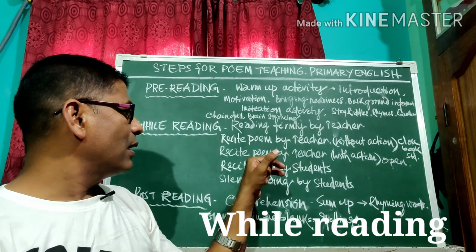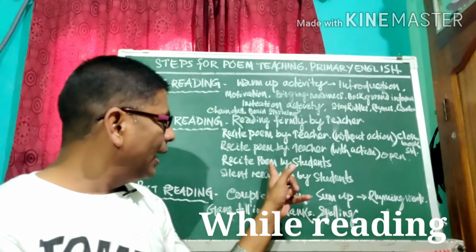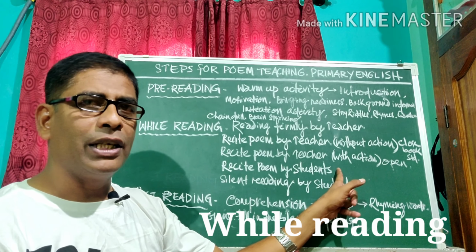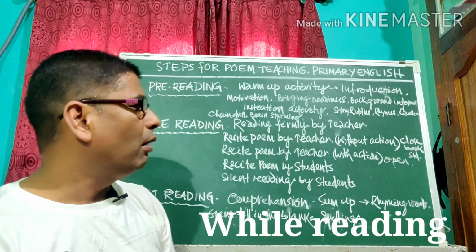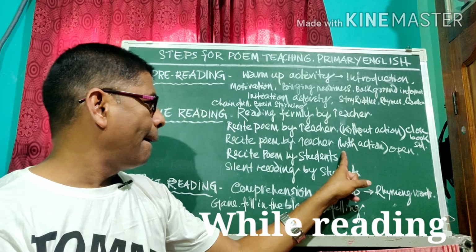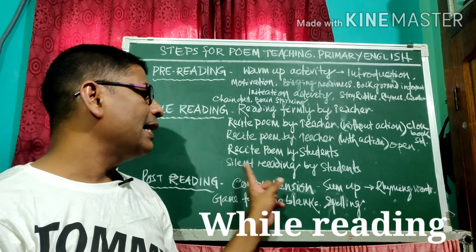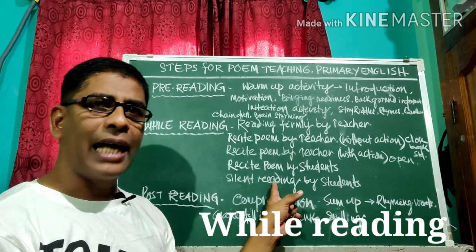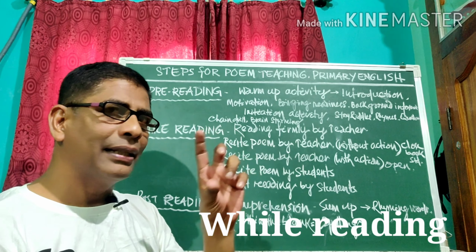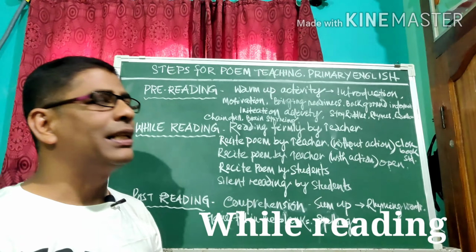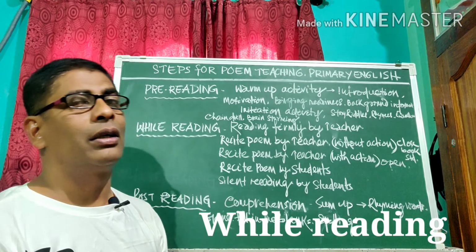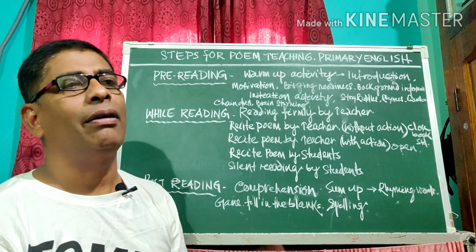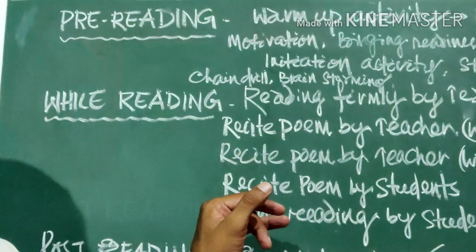Then recitation of the poem by students. The students have to read the poem loudly, either individually or in groups. Then the last one is silent reading by students. After the loud reading, the students have to read silently to comprehend the poem, and at that time the teacher will check whether the students are reading properly or not. Now the while-reading part is over.